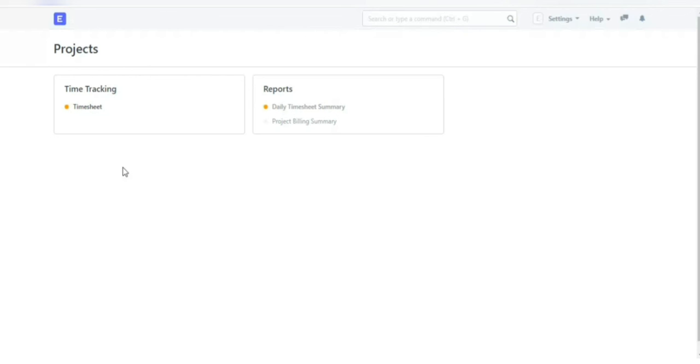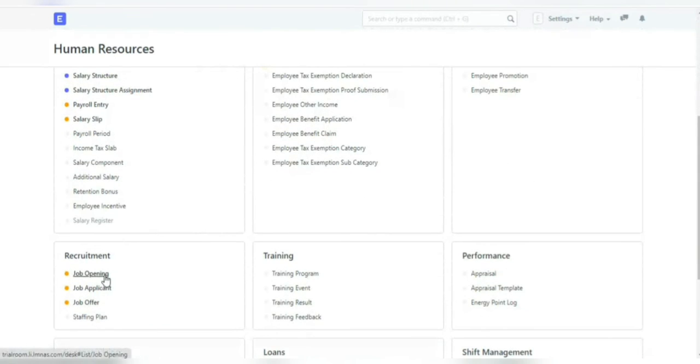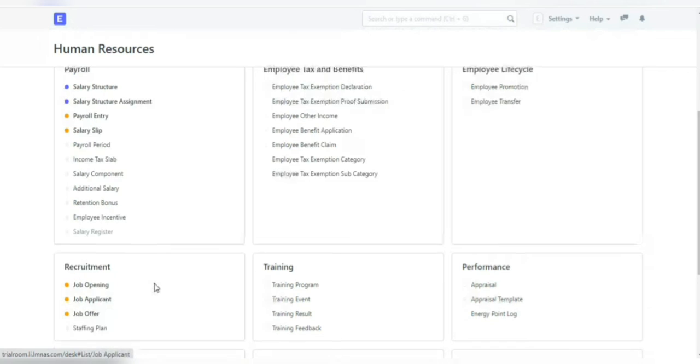Project. A project is a planned piece of work that is designed to find information about something, to produce something new, or to improve something. Human resources. Recruitment. Job opening. A job opening is a job vacancy in your company. You can make a record of the open vacancies in your company using job opening.